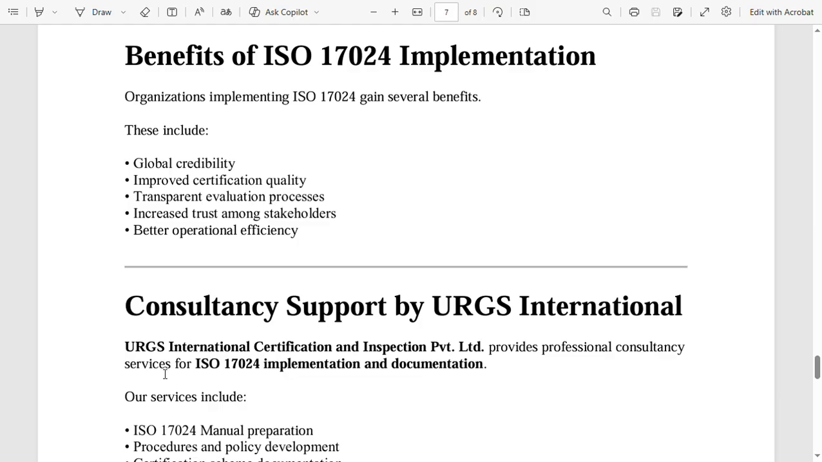Benefits of ISO 17024 implementation. Organizations implementing ISO 17024 gain several benefits. These include global credibility, improved certification quality, transparent evaluation processes, increased trust among stakeholders, better operational efficiency.